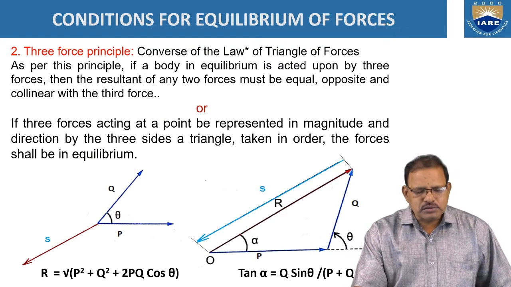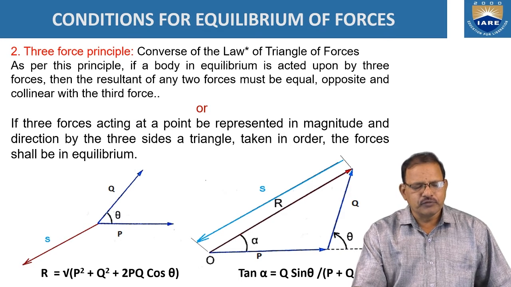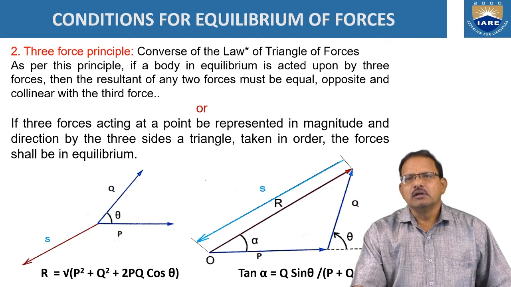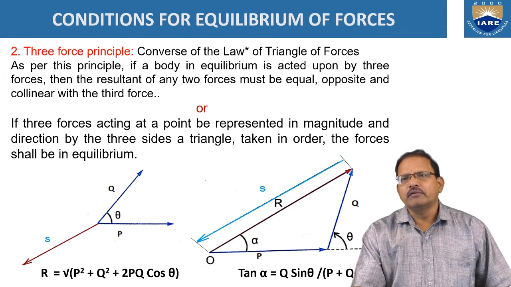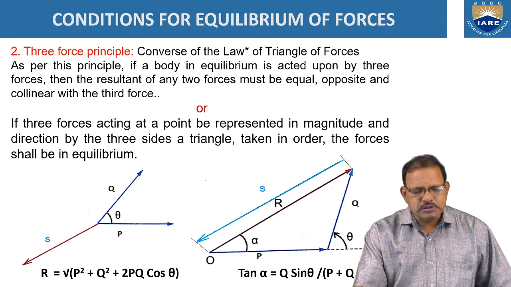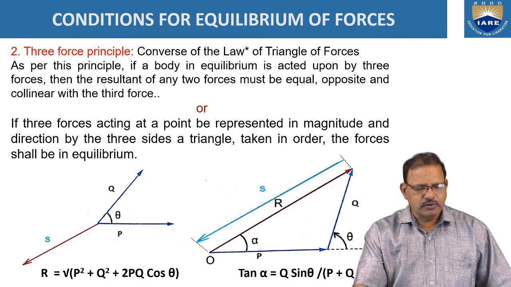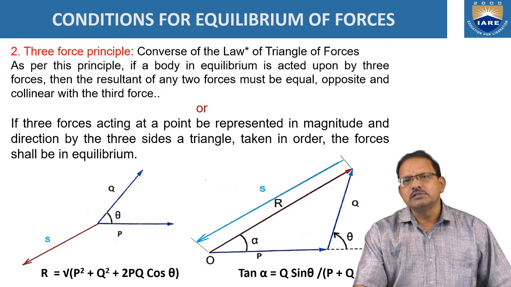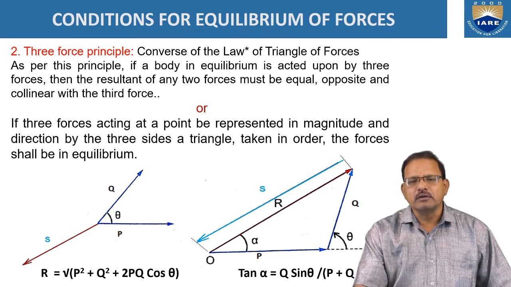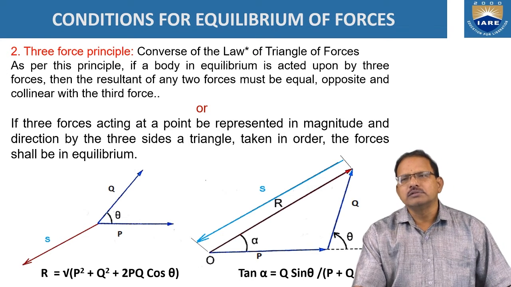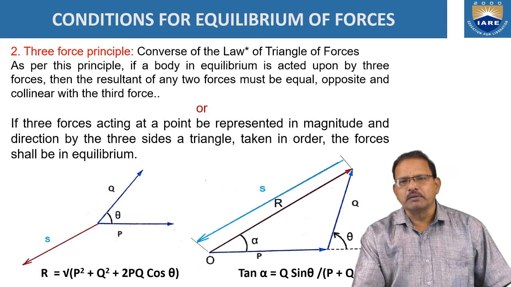When three forces are acting on the body, it is called the three-force principle. It is a converse of the law of triangular forces. As per this principle, if the body is in equilibrium position acted upon by three forces, then the resultant of any two forces must be equal, opposite and collinear with the third force. Or, if three forces acting at a point are represented in magnitude and direction by three sides of a triangle taken in order, then the forces shall be in equilibrium.